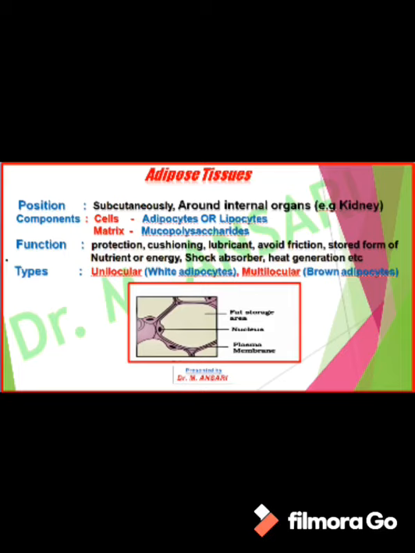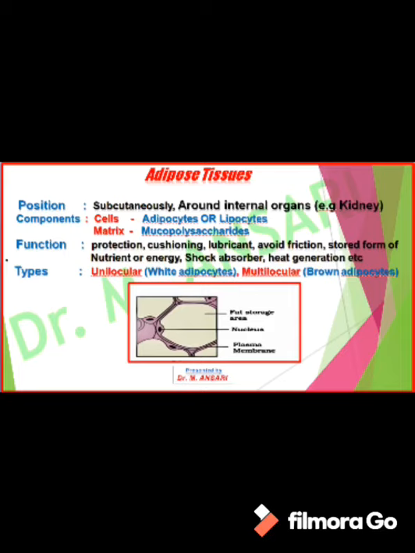In adipose tissue, the matrix has the same chemical nature, that is mucopolysaccharide. Adipose tissue gives protection, acts as a cushion, acts as a lubricant, avoids friction, and stores nutrients or energy. It acts as a shock absorber, and heat generation is also performed by adipose tissue in our body.